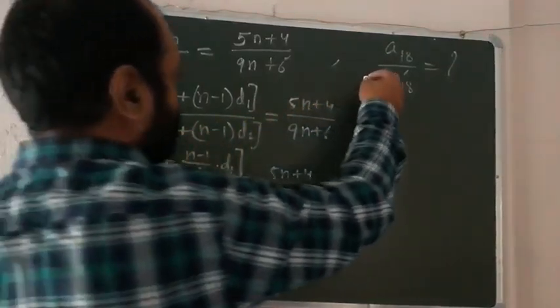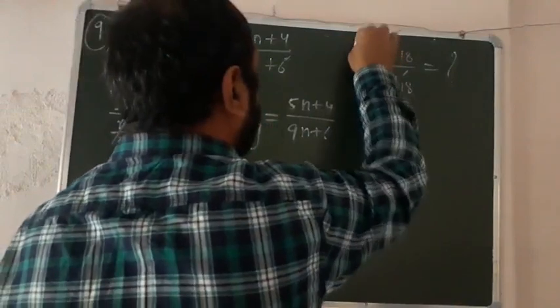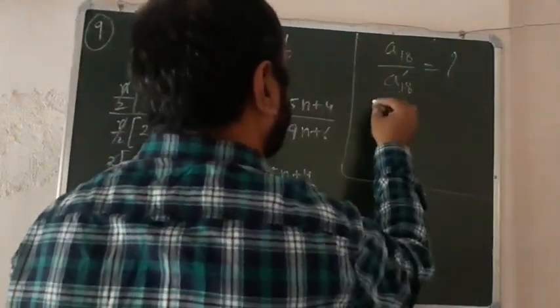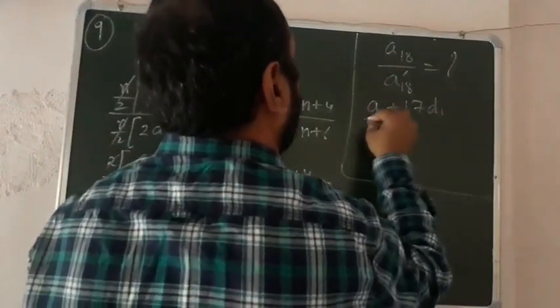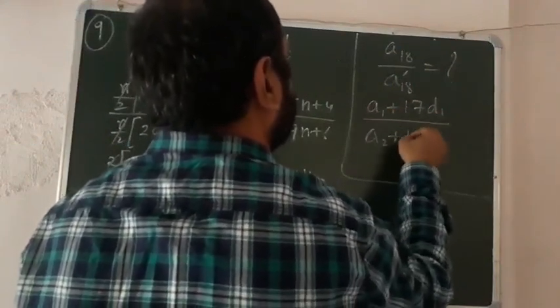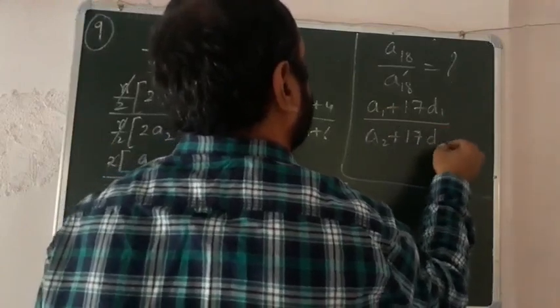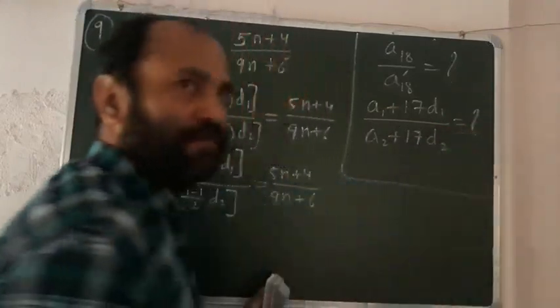Now look here carefully, what we have to find. We have to find a1 plus 17 d1 over a2 plus 17 d2. This is what we have to find.